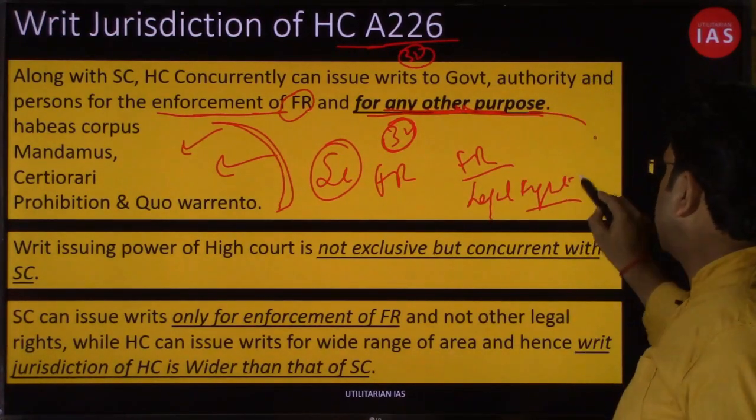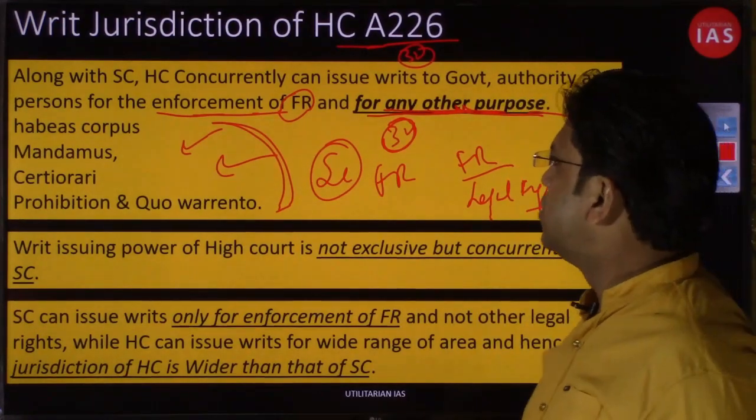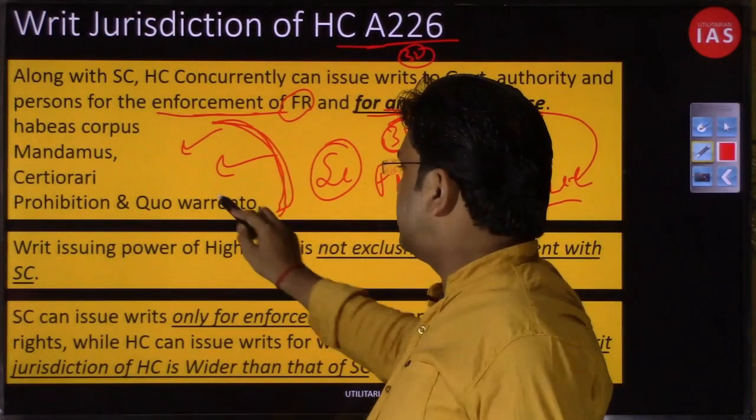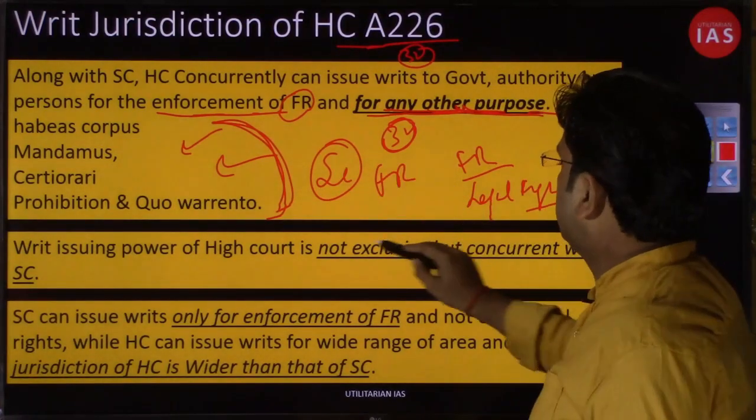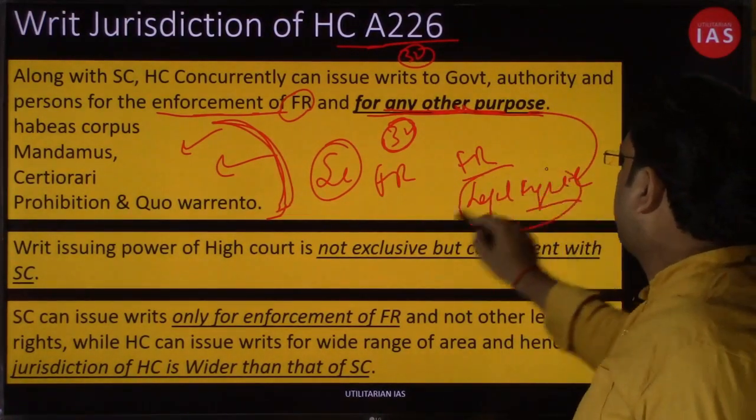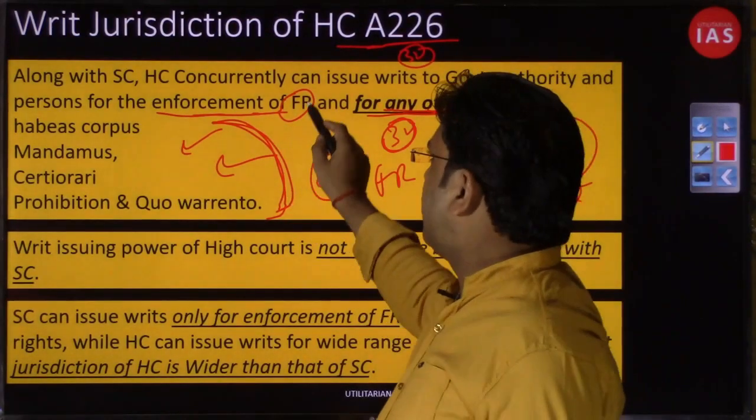And what would be the other purpose? For the enforcement of any other legal right as well. So all those 5 writs that are listed here can be issued by the High Court, and not by the Supreme Court, for the enforcement of other kinds of legal right, not only for the fundamental right.